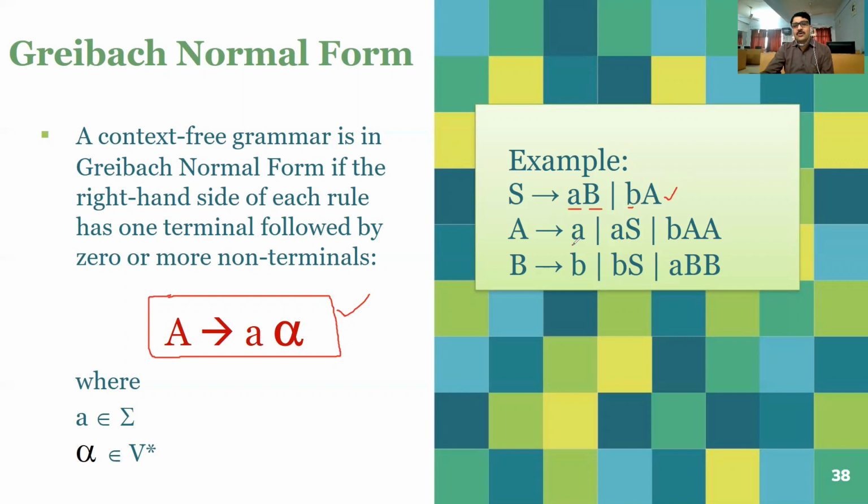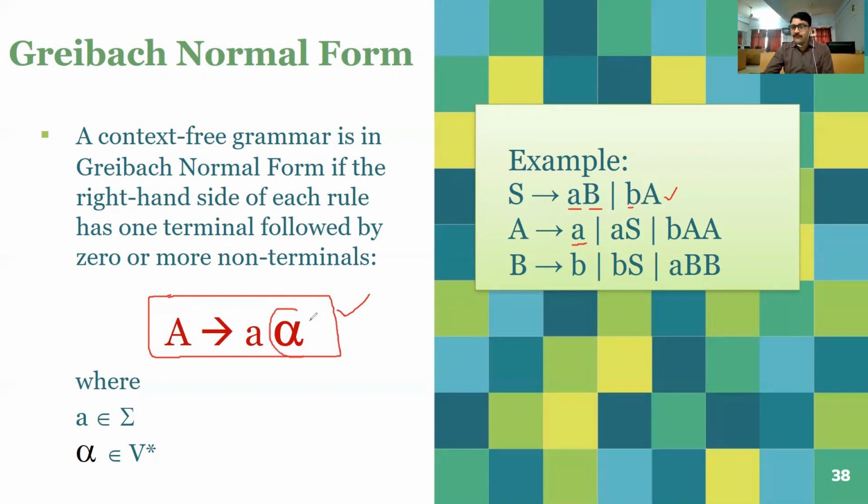Another one is only a terminal. Now the question is, is this type of production valid or permissible in case of GNF? Yes, of course, because you can see the defined production rule is A to a alpha.